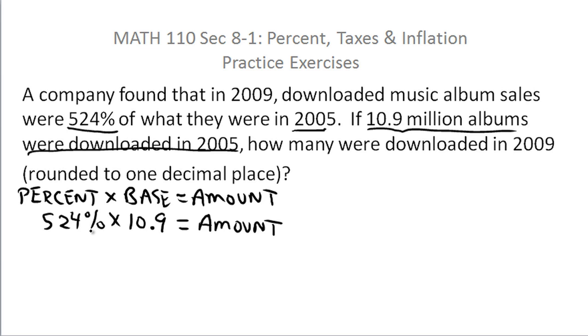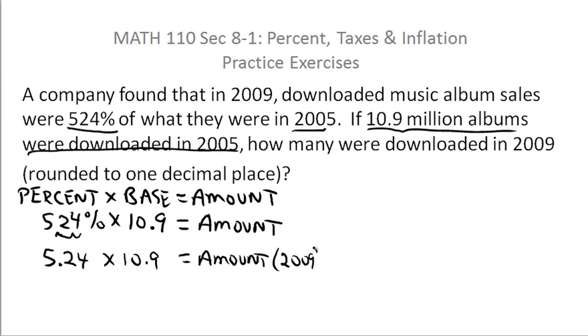But do remember that this is a percent, and in order to calculate with it, you have to change it to a decimal by moving the decimal place 2 places to the left. So 524% becomes 5.24. And remember, this amount is the 2009 record sales. And if you multiply those two numbers together with the calculator, you end up with 57.1.